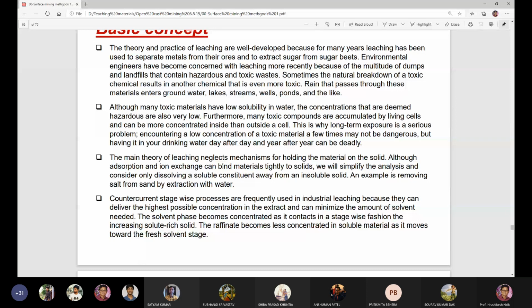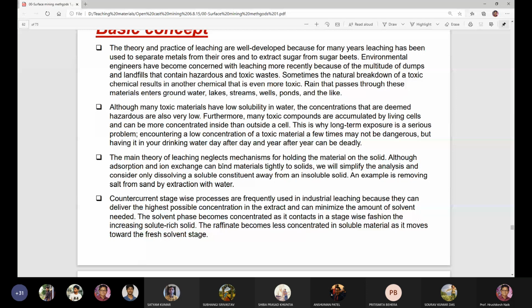What is H2SO4? It is a combination of sulfur and hydrogen. So where has it come from? Sulfide minerals are there. When rainwater falls on the sulfide minerals in the rainy season, what will happen? Sulfuric acid will be generated, isn't it? So this is called leaching.